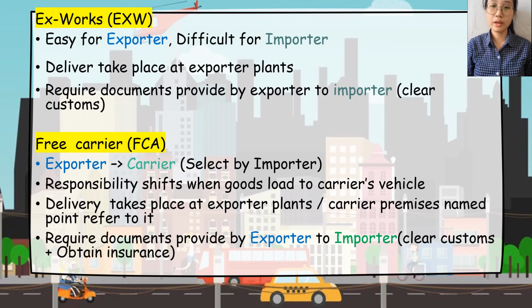For the first Incoterm under any means of transportation, Ex Works is easy for the exporter but difficult for the importer. Delivery takes place at the exporter's plant and it requires a document provided by the exporter to the importer for the purpose of clearing customs. Second is Free Carrier. In Free Carrier, the exporter delivers goods to the carrier selected by the importer and the responsibility shifts when the goods are loaded to the carrier vehicle. Delivery takes place at the exporter's plant or the carrier's premises, whichever the importer refers to. It also requires documents provided by the exporter to the importer for the purpose of clearing customs, and also to obtain insurance.